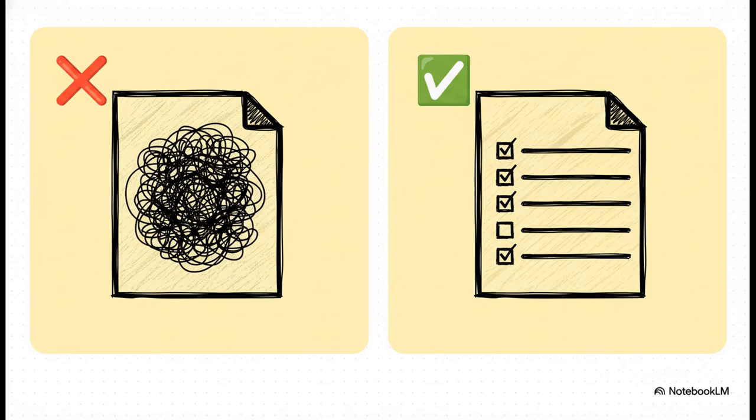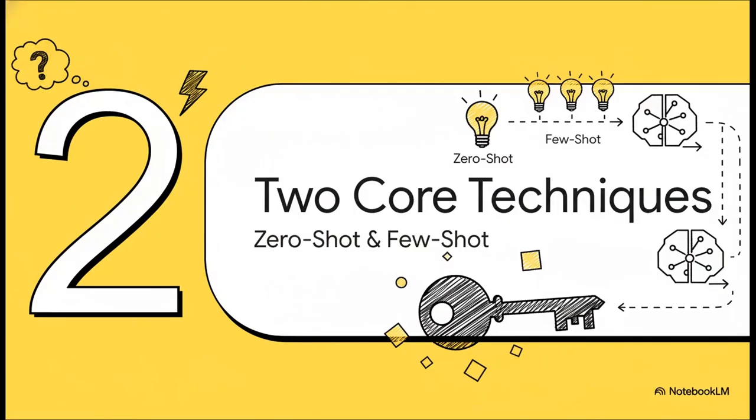And this is exactly what we're talking about. Over on the left, you've got that messy, unstructured text. You can't really use that for anything automated. But on the right, that's our goal, a perfectly structured, totally predictable output every single time. So how do we get there? Well, the solution all comes down to understanding two fundamental techniques: zero-shot and few-shot prompting. Seriously, mastering the difference between these two is the absolute key to getting control over your AI's output.